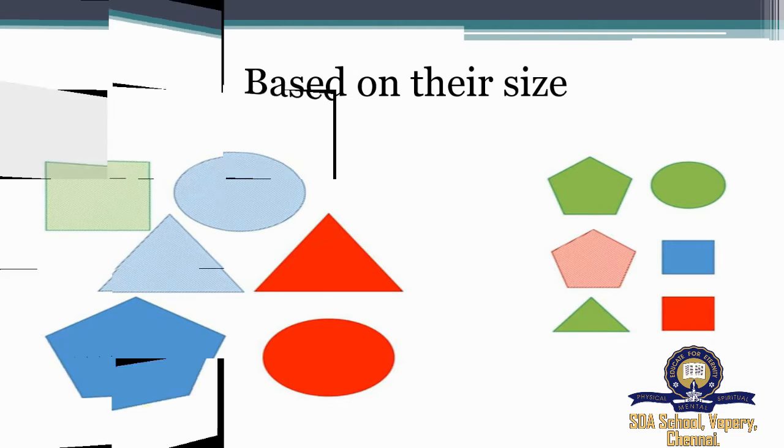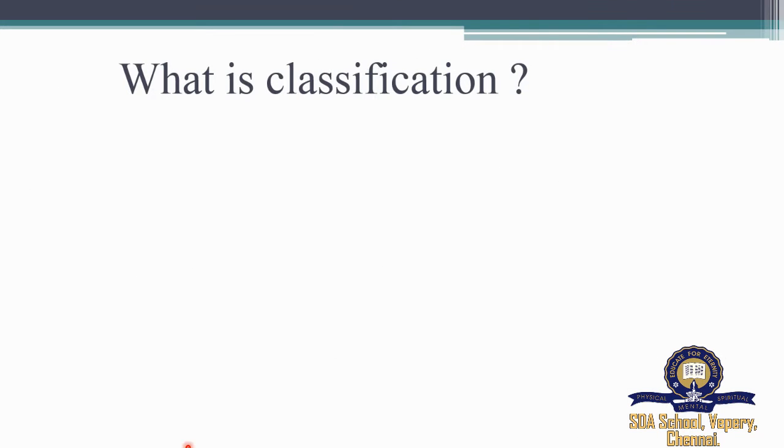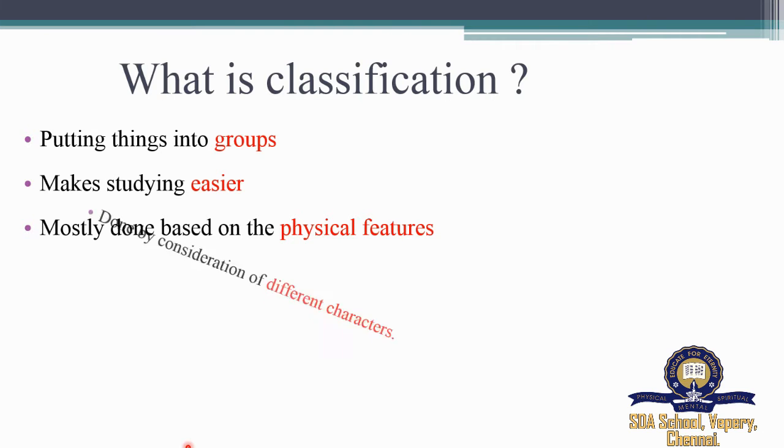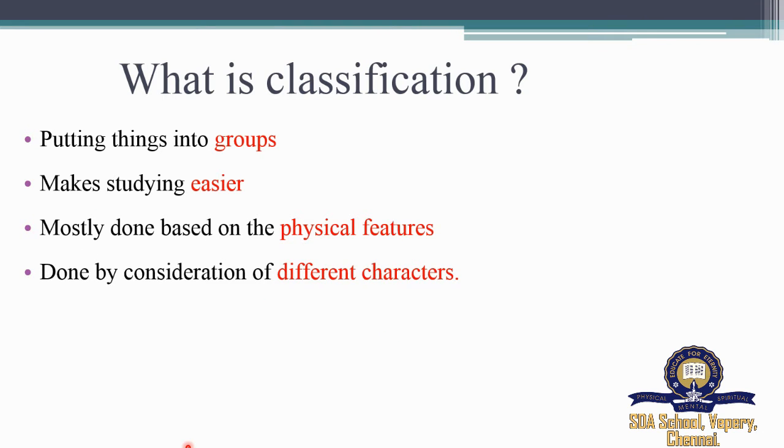So what is actually a classification? Classification is putting things into groups, and it makes studying easier. It is mostly done based on the physical features, done by consideration of different characters, and done at different levels.